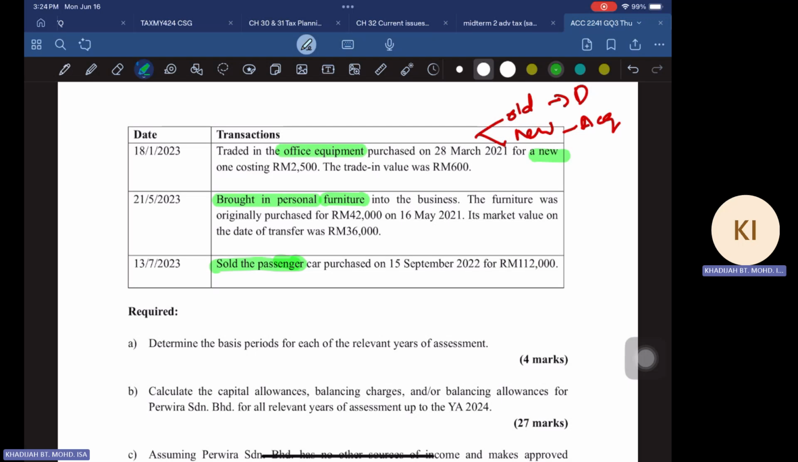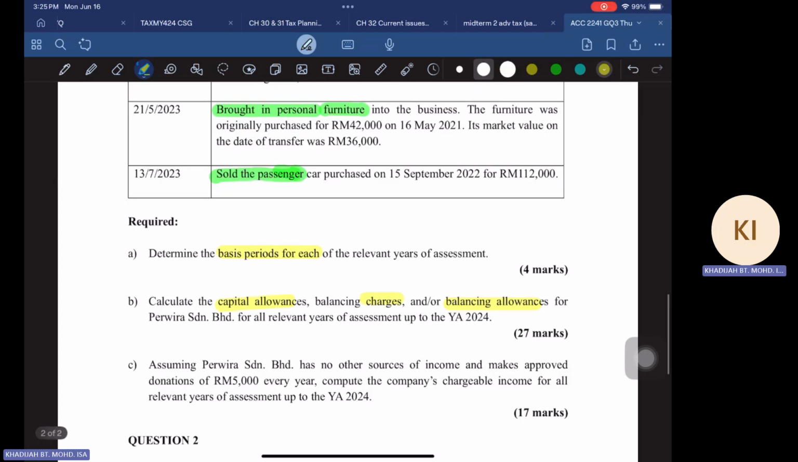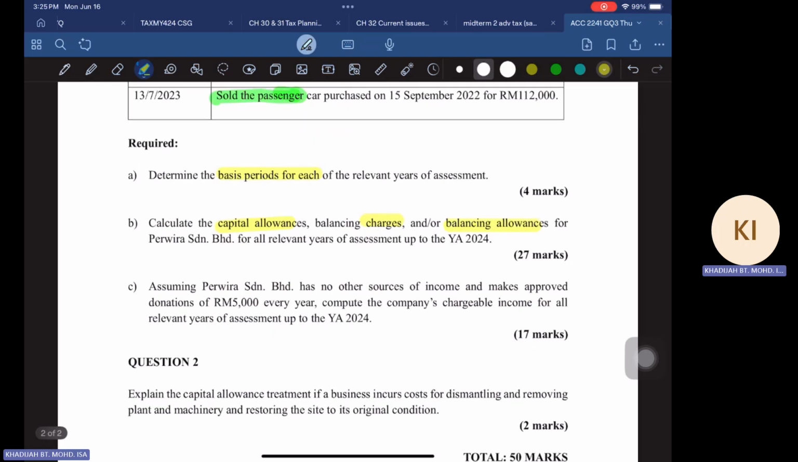So we are going to look into these assets. The requirement is that the first one is to determine the basis period. You have to decide on the basis period for each of the relevant years of assessment, and then compute the capital allowance, any charges, or any balancing allowance on the assets for the relevant years of assessment up to 2024. That is 27 marks, a lot there.